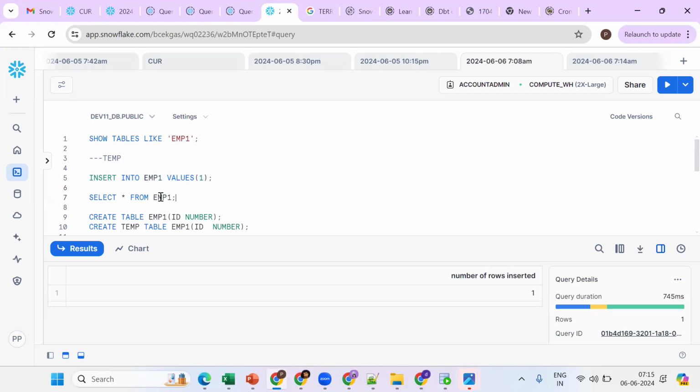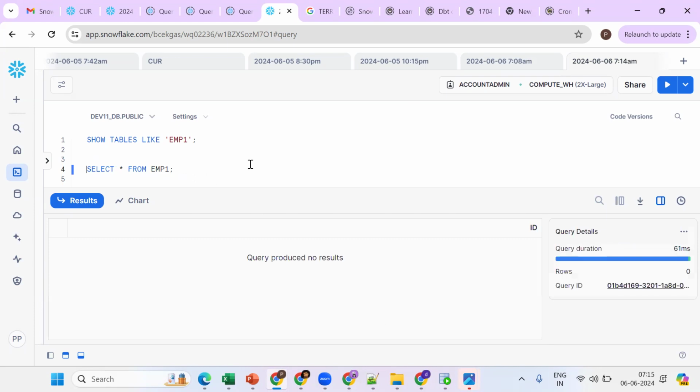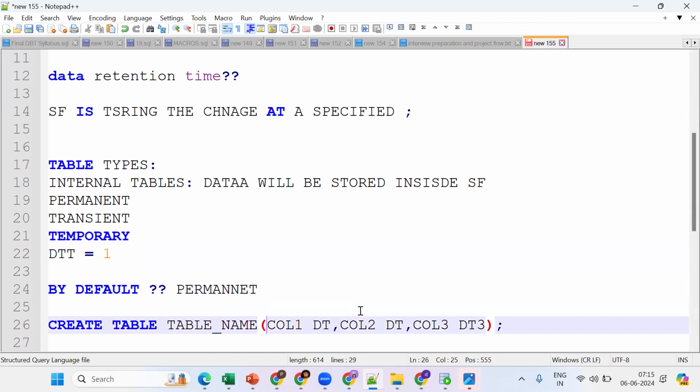The permanent table or temporary table? Temporary table. What about our session? Is data available here? No, it is just a session-specific table. Okay, so this is the point: we can have the same table name as a permanent table, temporary table, or transient table.